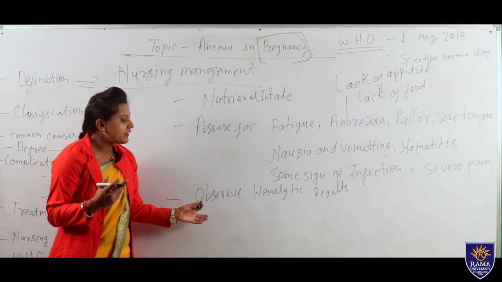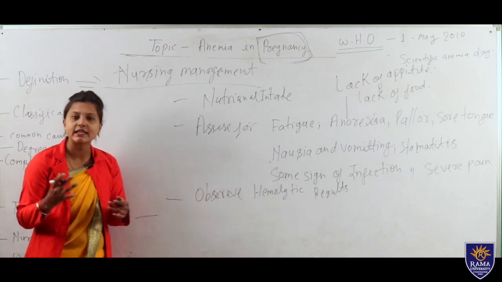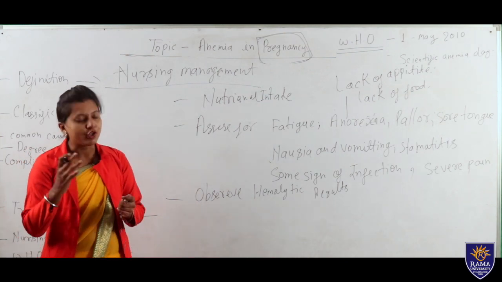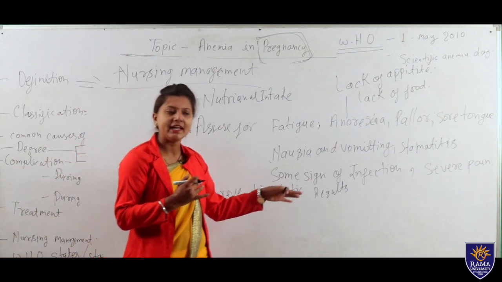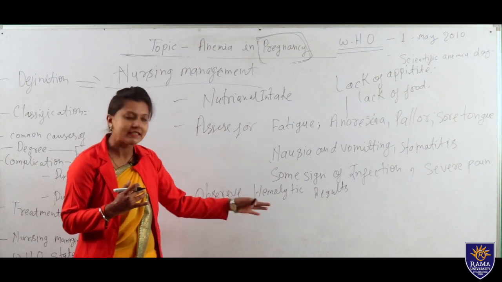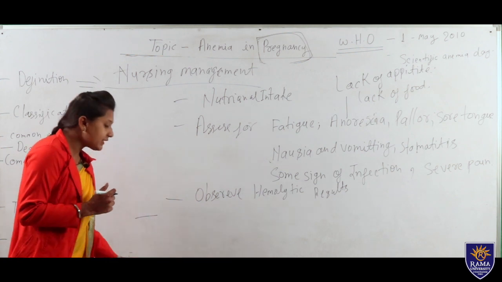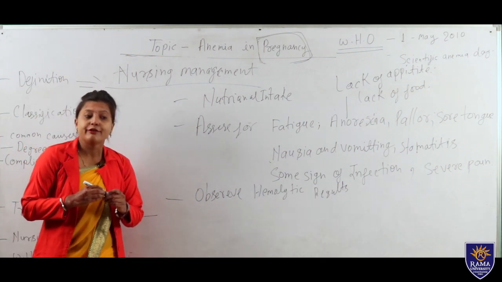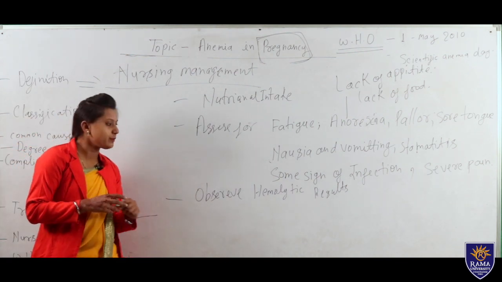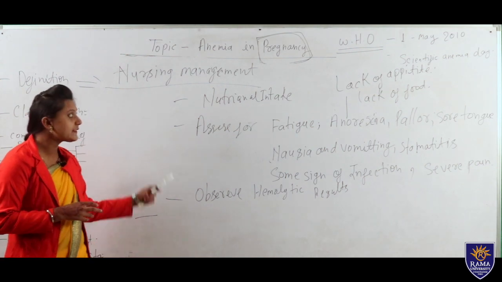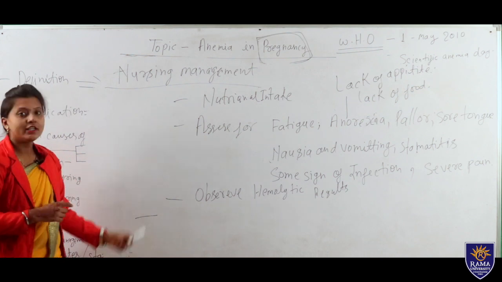Encourage foods that contain high amounts of vitamins, iron, and folic acid, like green leafy vegetables, fish, meat, eggs, pulses, and cereals. Next, if the mother wants to take rest, allow her to rest as much as possible. In this way we can do nursing management for anemia in pregnancy.